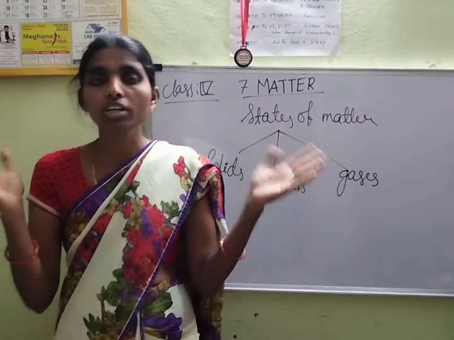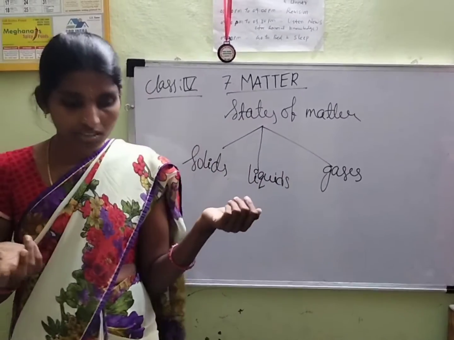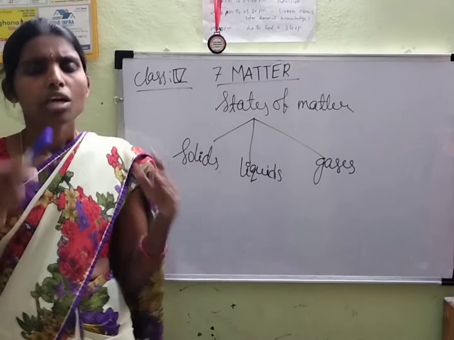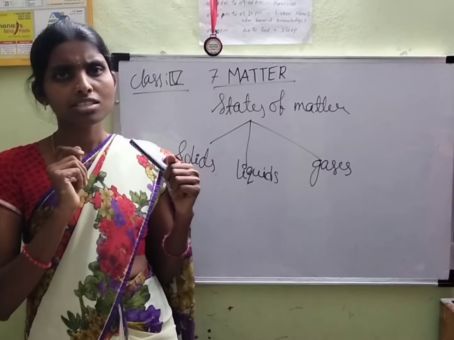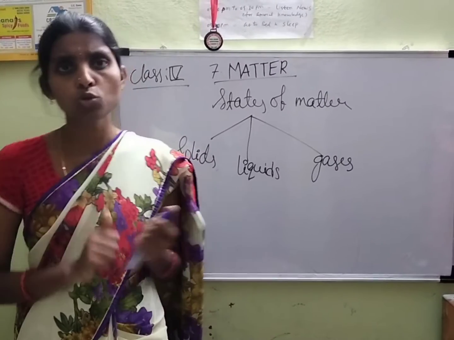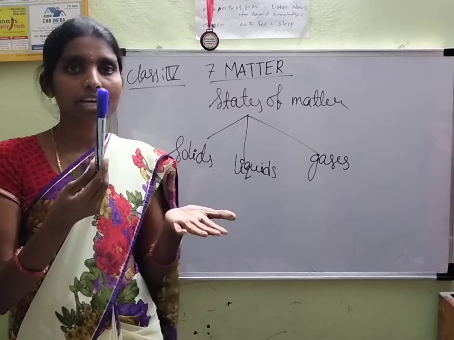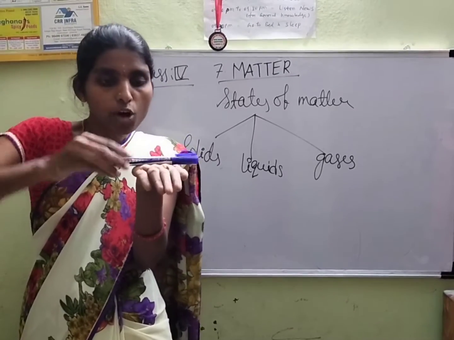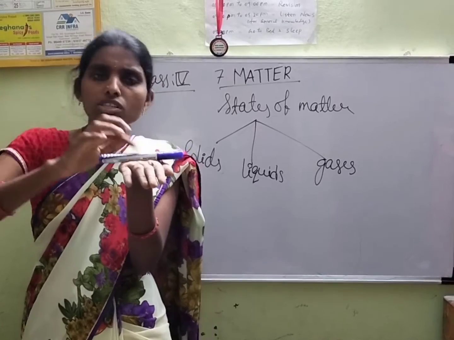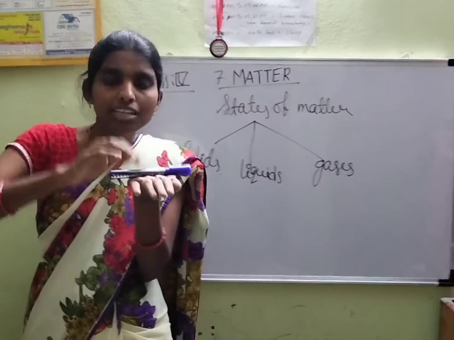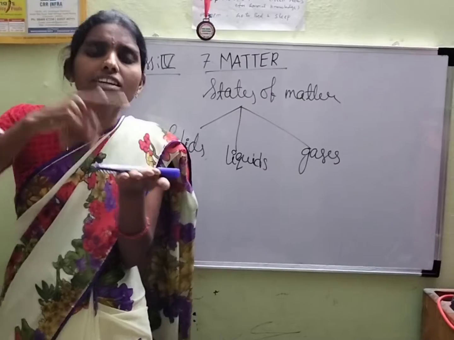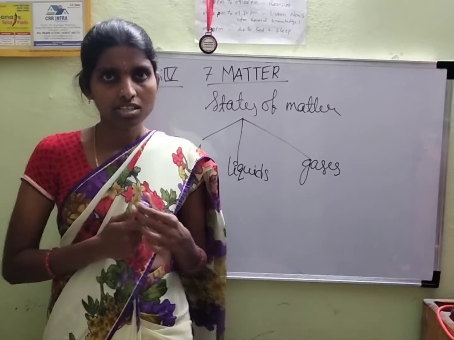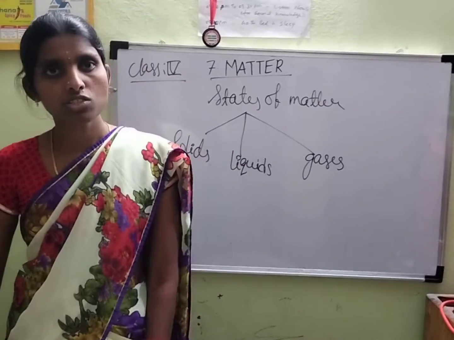Here in our surroundings, what is matter? This board is matter. This marker is matter. Finally, we gave the conclusion that matter is made up of tiny particles. These tiny particles are called molecules. This matter has weight, it has mass and it occupies space. Yes, we discussed that in the previous class. I thought you had all read this chapter.